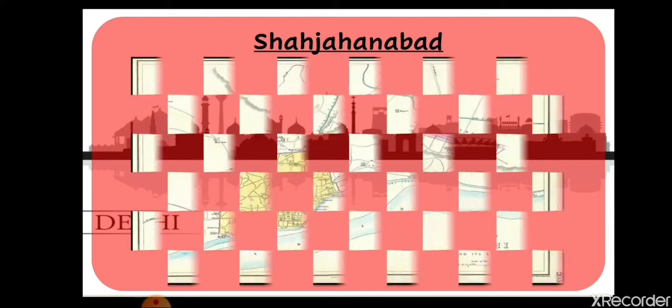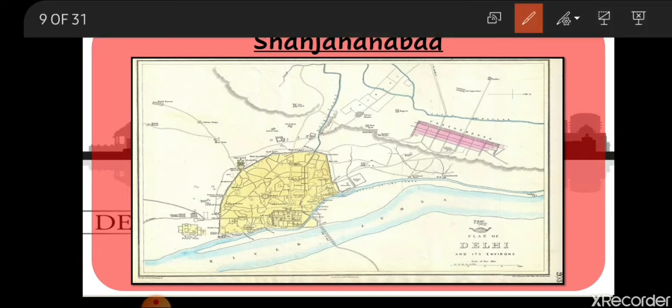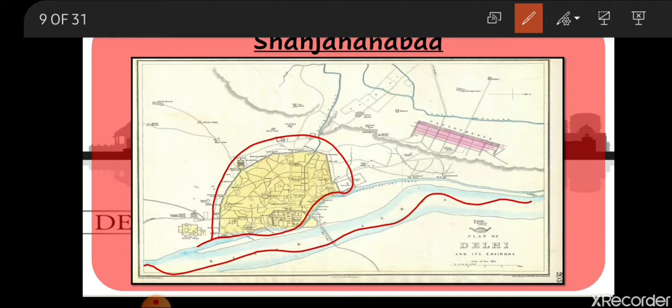Now let's see the map of Shah Jahanabad. Yesterday also I explained this place. This is the Yamuna River, and Shah Jahanabad was established on the bank of the Yamuna River. This is a walled city that was surrounded by walls all around, and it had gates. So we are going to learn about the features of Shah Jahanabad.